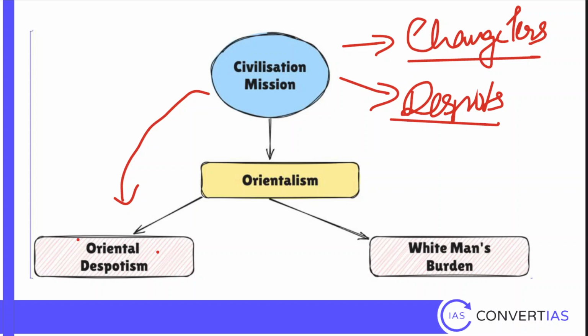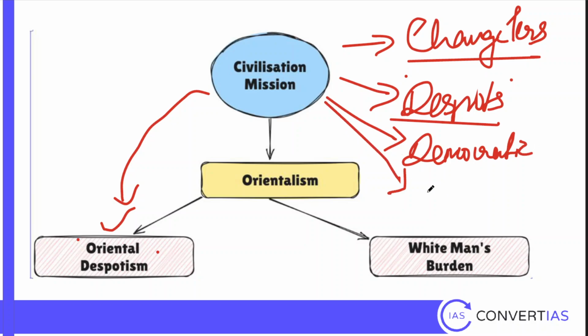Despotic kings. So the history is changeless. It is circulating. It is just the same things repeating, but kings will change. This is the idea of Oriental despotism. Now, in a society like this, a society that is backward with Oriental despotism, you have to give something. What is that? Democratic spirit or civilization.